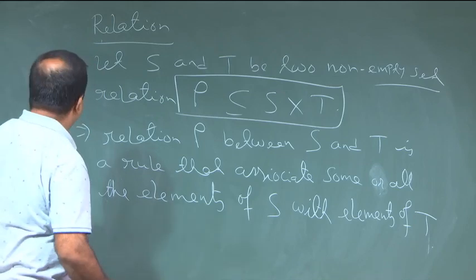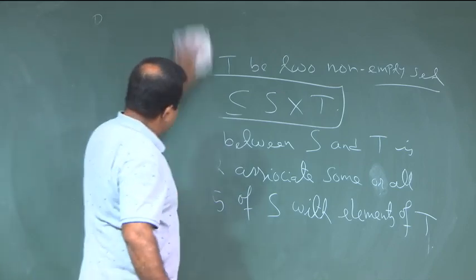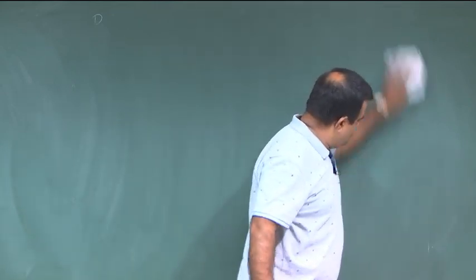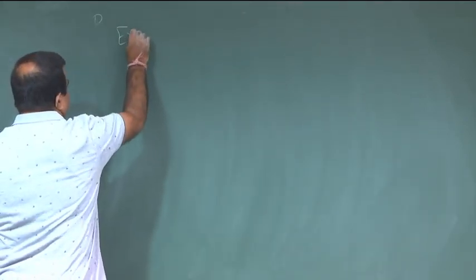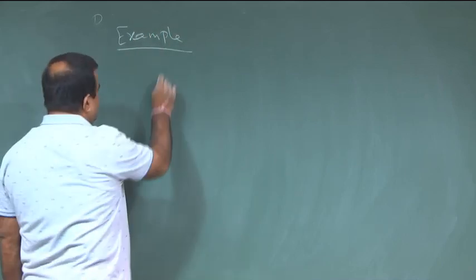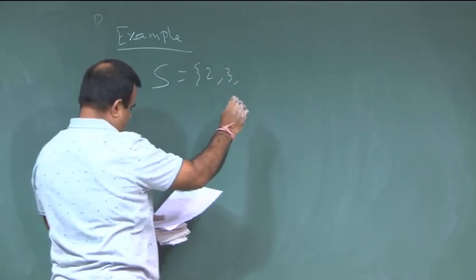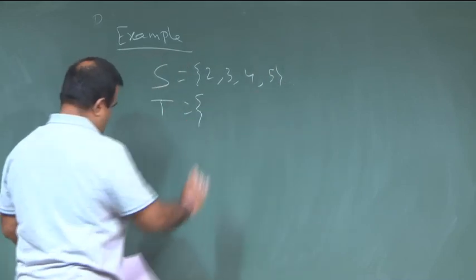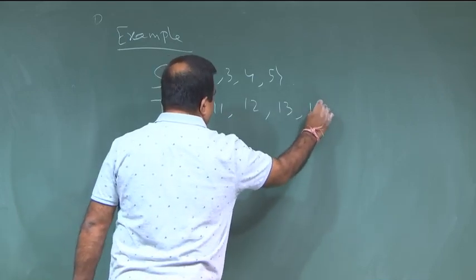Now, let us take an example of a relation. We take two sets, S is 2, 3, 4, 5 and T is 11, 12, 13, 14.